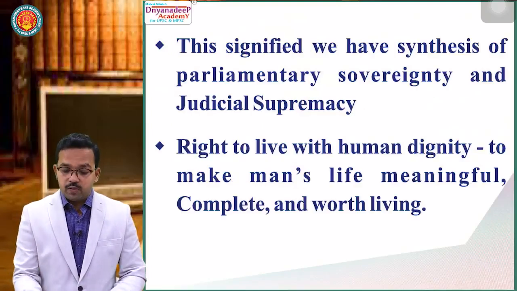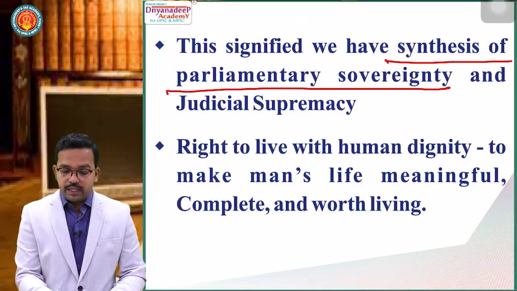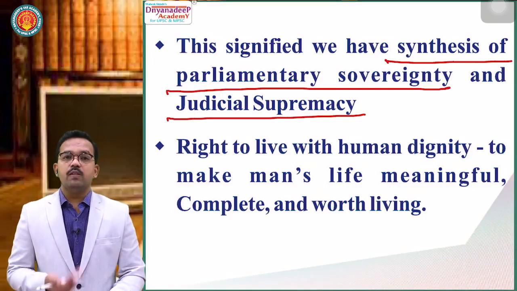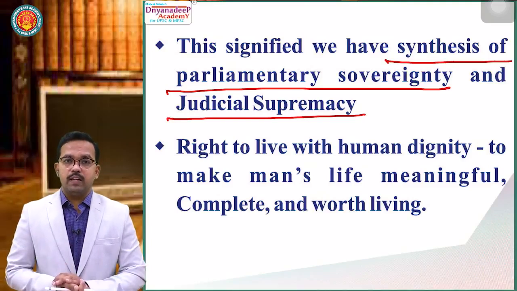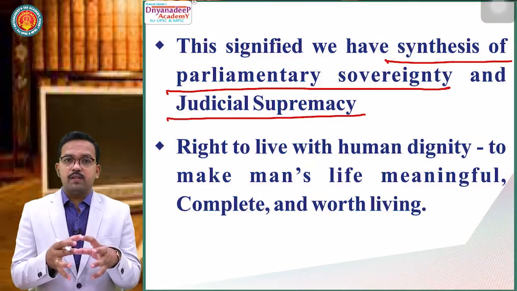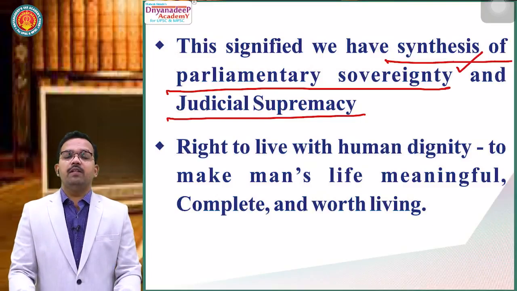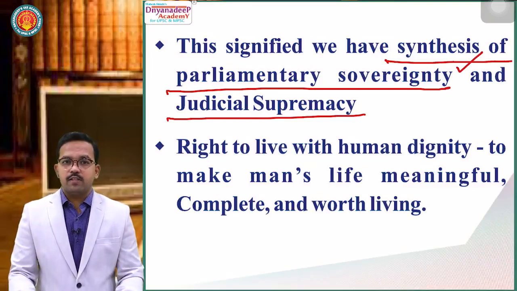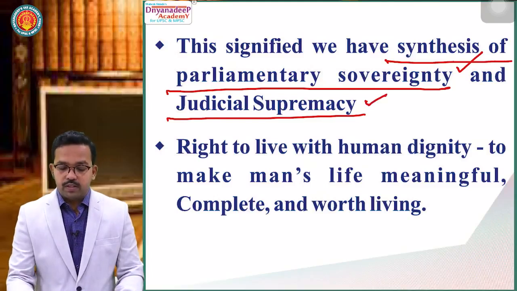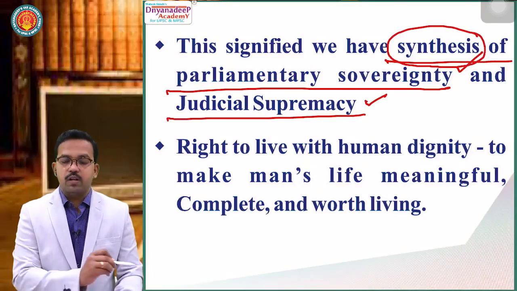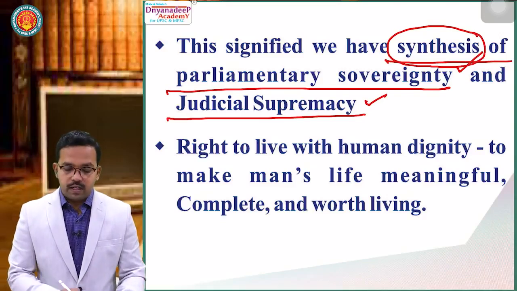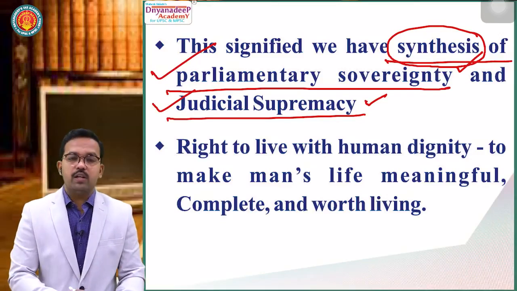This signified that we have a synthesis of parliamentary sovereignty and judicial supremacy. How synthesis? We studied this point while studying the features of the Constitution, but here it says, yes, a person's life and personal liberty can be taken away by the legislature. So it shows parliamentary sovereignty, but this law made by the legislature should be just, fair and rational. It shows we have judicial supremacy. It means in the Indian Constitution, we have a synthesis of parliamentary sovereignty and judicial supremacy.